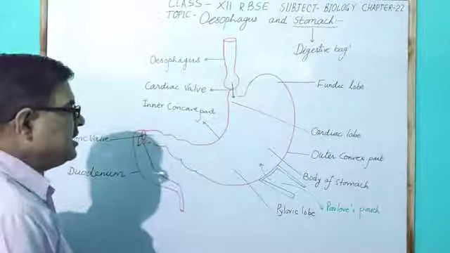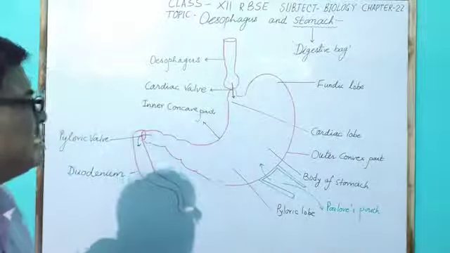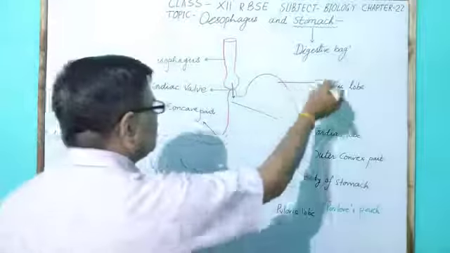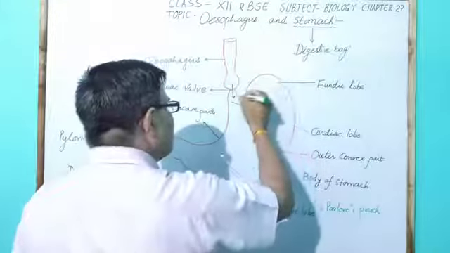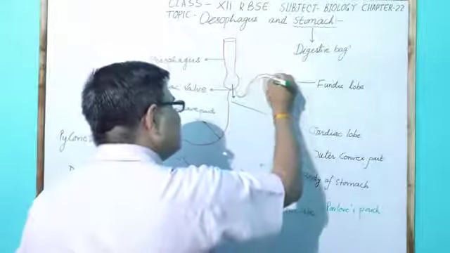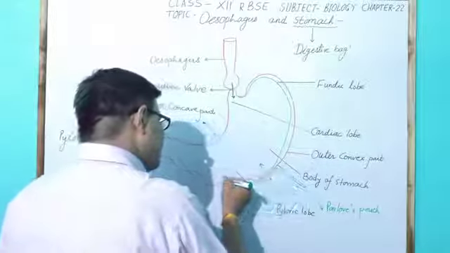The stomach has different types of glands in the stomach wall, as the stomach wall is very thick, as shown here.